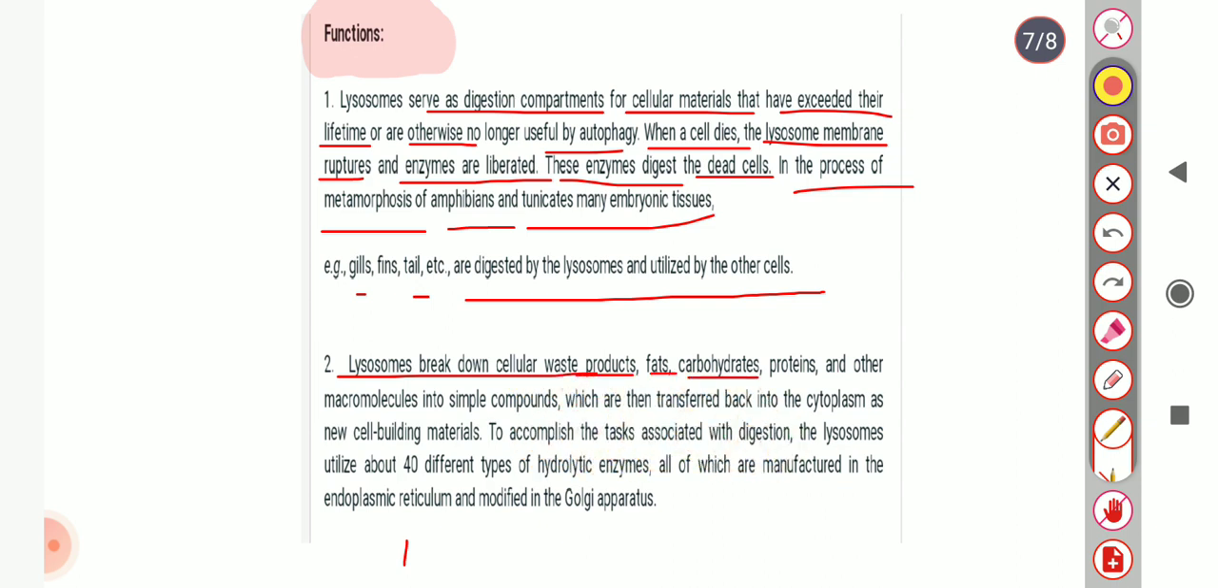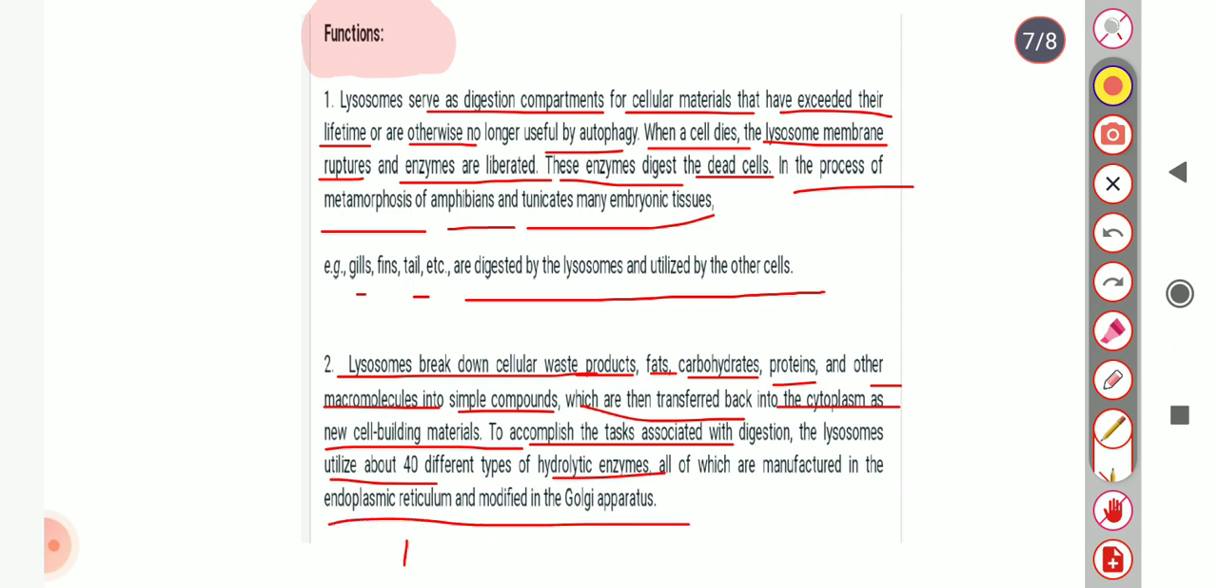Second, lysosomes break down cellular waste products, fats, carbohydrates, proteins and other macromolecules into simple compounds, which are often then transferred back into the cytoplasm as new building materials. To accomplish the tasks associated with digestion, the lysosome utilizes 40 different types of hydrolytic enzymes, all of which are manufactured in the endoplasmic reticulum and modified in the Golgi apparatus.